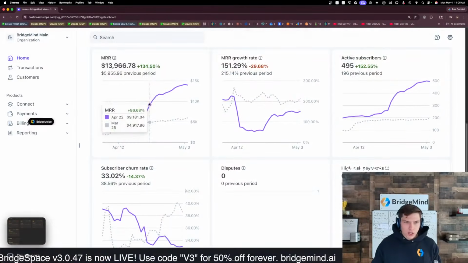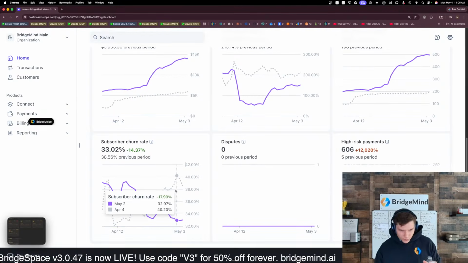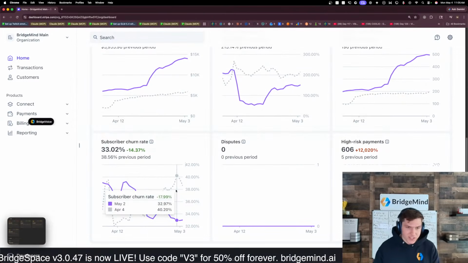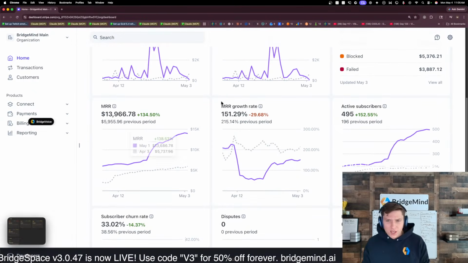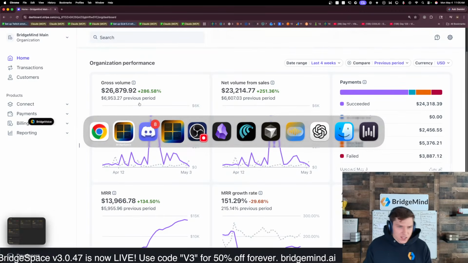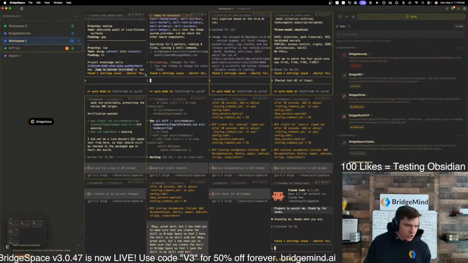But if you look at this chart, this time last month, churn was 40%. I think people can see that every day there are new updates to BridgeSpace, and I think people are liking that. I think people see that I'm putting in a ton of effort to make it the best ADE on the market. But that's current revenue, that's how we're making money, and we're going to continue to improve it today. That's just a quick update on that.